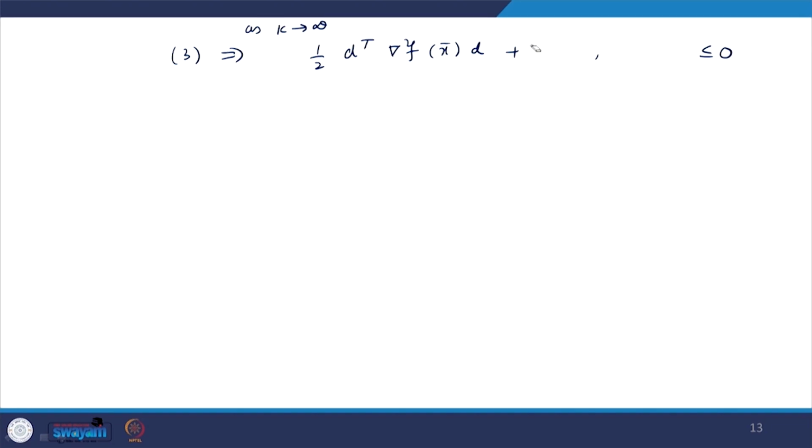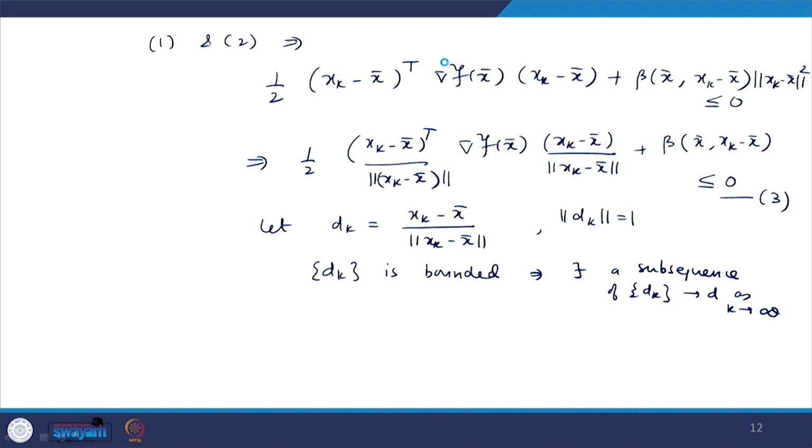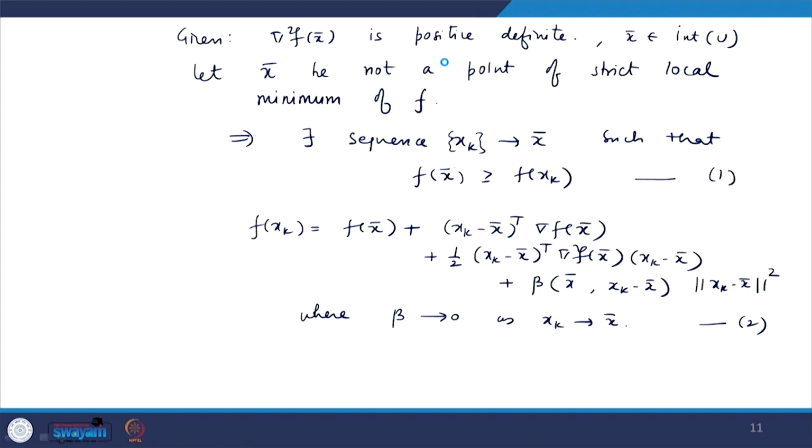So, there is no need of this term. We can simply say that this is less than or equal to 0. So, this means this matrix is negative semi definite. This contradicts that the Hessian matrix is positive definite. So, hence we have done. We can say that x bar is a point of strict local minimum of f. So, this is a sufficiency condition.